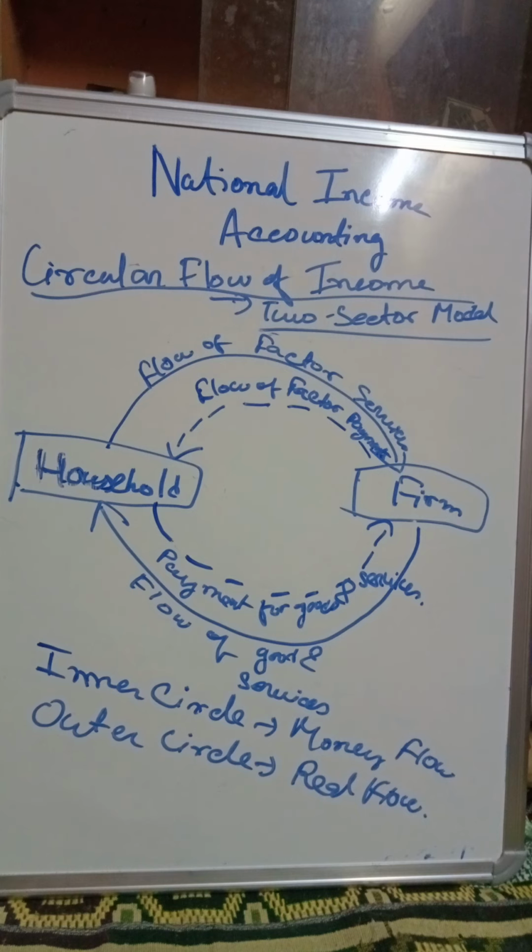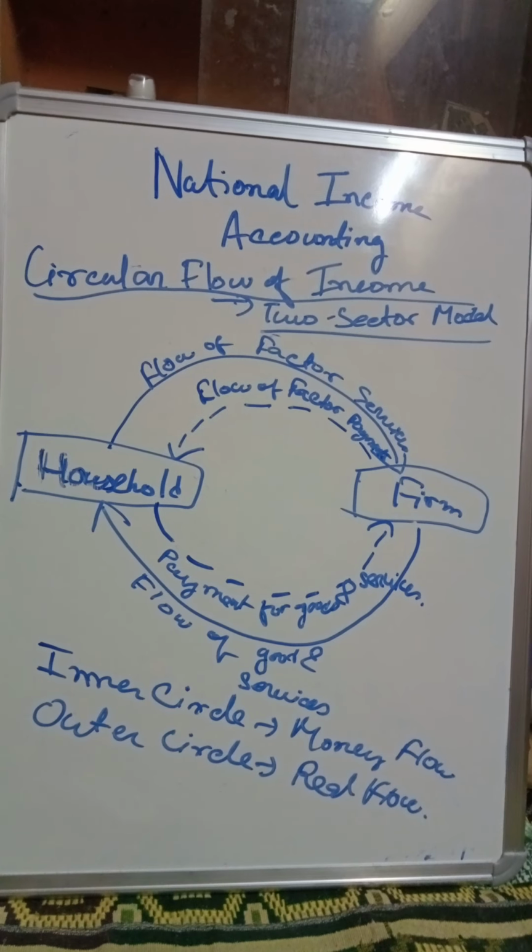Okay, so I'm explaining it once again. First I'm explaining the outer circle, where the households are giving their factor services to whom? To the firm. Why? For producing the goods and services. Now the firm, by using those services provided by the labor, is producing goods and services which are being purchased by the household only. This is the outer flow, or the real flow.